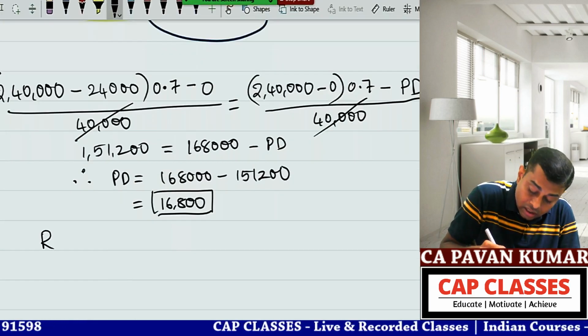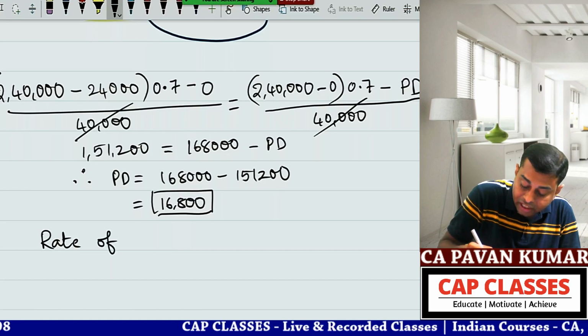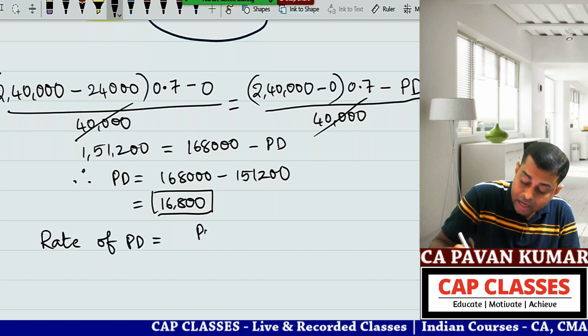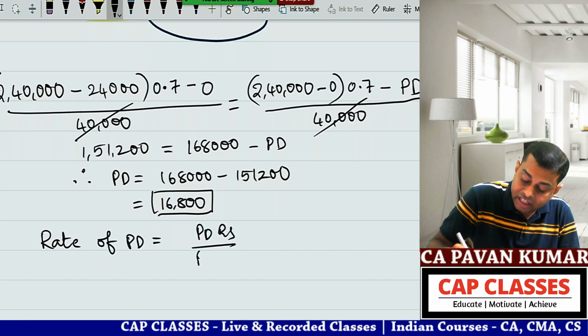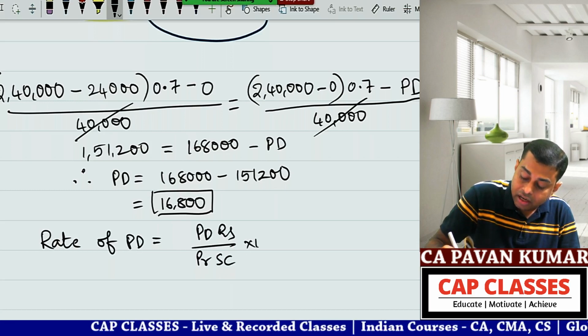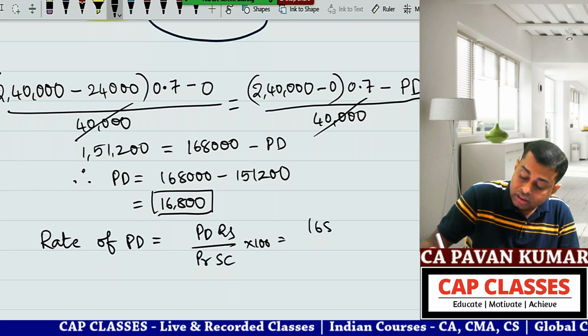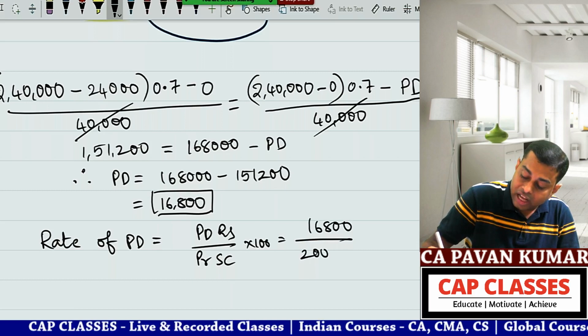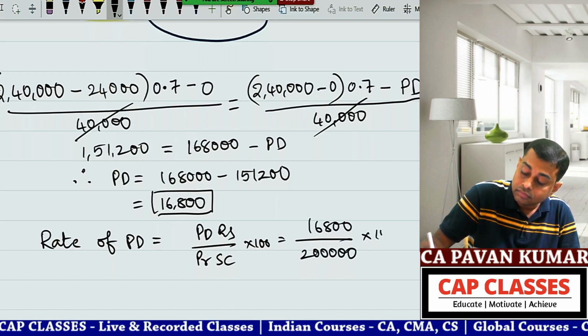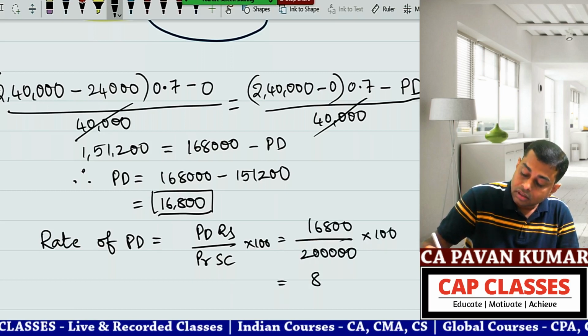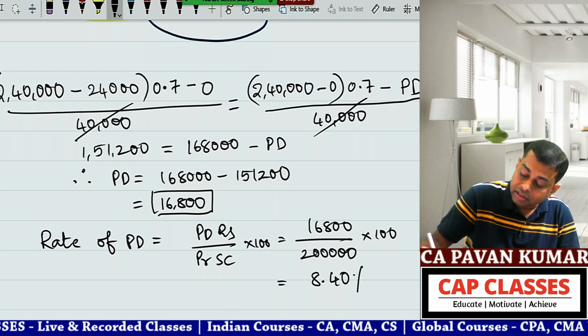Dividend rates or rate of dividend? Rate of preference dividend is equal to preference dividend in rupees divided by preference share capital into 100. That is equal to 16,800 divided by 2 lakhs. Can I say this is 8.40%?